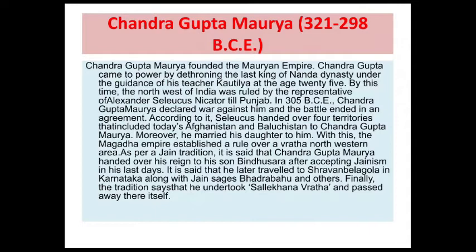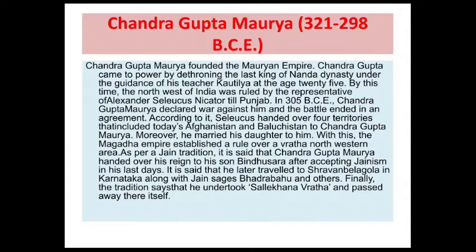Chandragupta Maurya married Seleucus' daughter. With this, the Magadha Empire established rule over a vast northwestern area. You can see the map, children: northwestern Kabul, Takshashila, Punjab, Kandahar, all these places, and Saurashtra, Ujjaini, Mathura, many places he could occupy and rule.